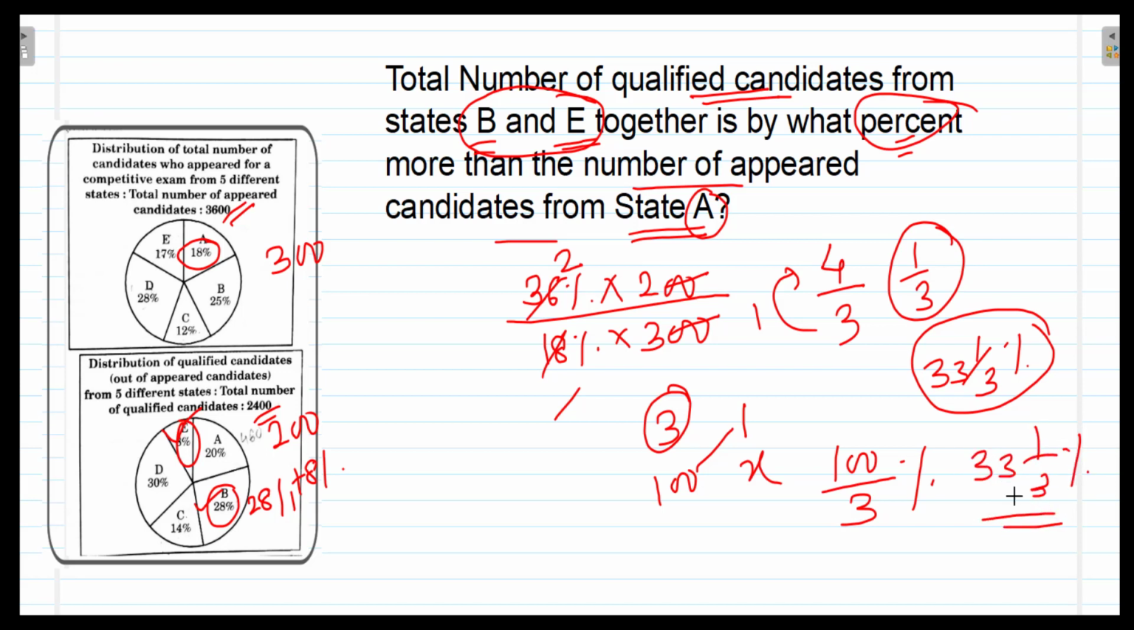So the correct option, if it is given, here it is not given, so 33 and 1/3% will be the correct option. So friends, this way you will have to calculate these numbers, 3600 and 2400 as 300 and 200 by taking the ratio of these two numbers.